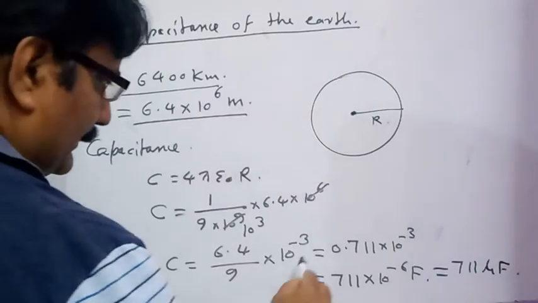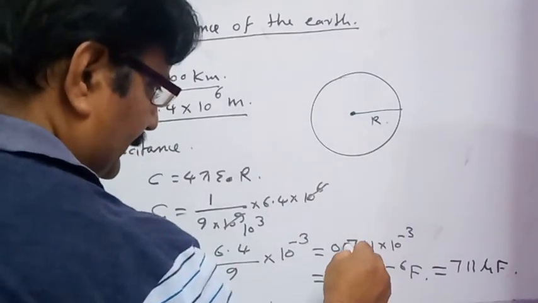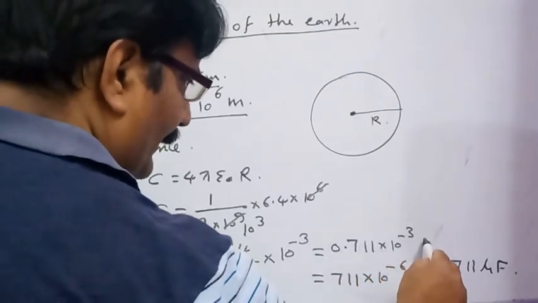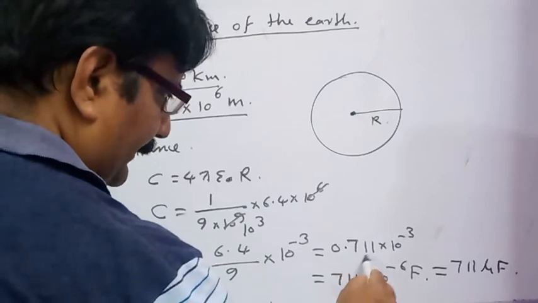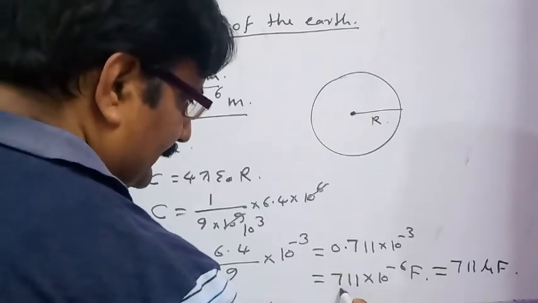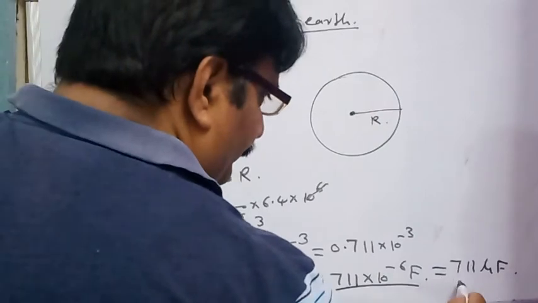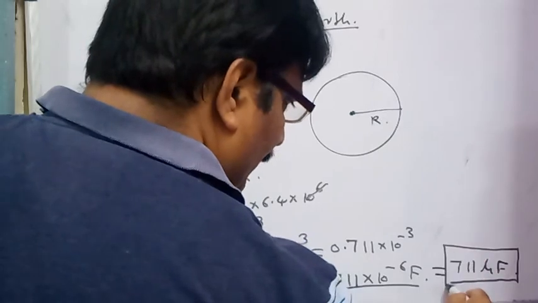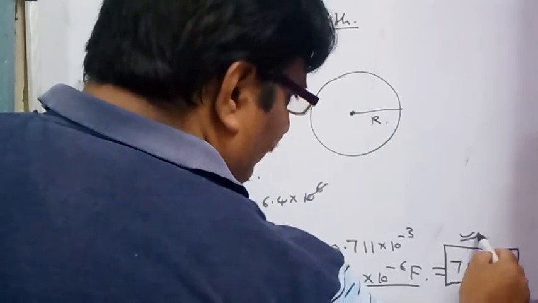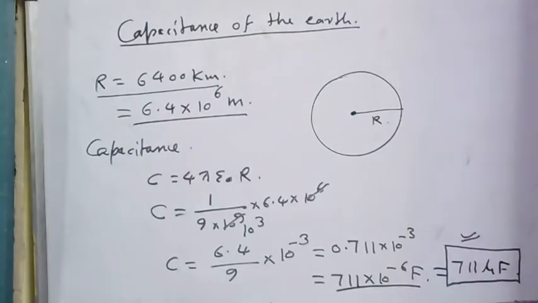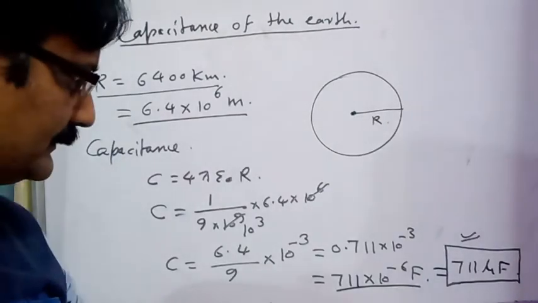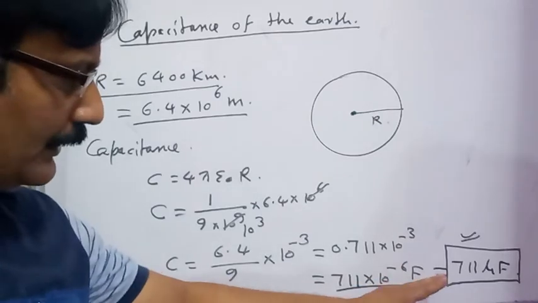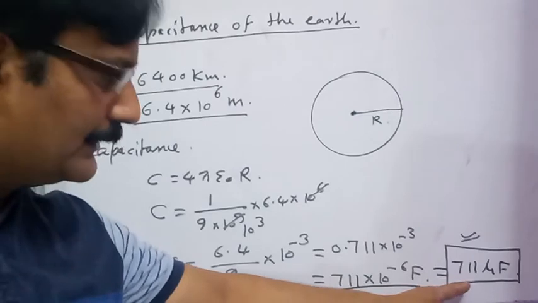After calculation, you will get the capacitance of the earth as 0.711 into 10 to power minus 3 farad, or that can be written as 711 into 10 to power minus 6 farad. So the capacitance of the whole earth is about 711 microfarad. Students, you can imagine farad is a very large unit of capacitance, if the whole earth has a capacitance of just 711 microfarad.